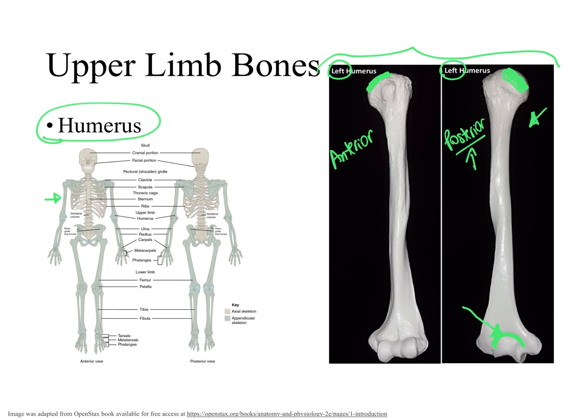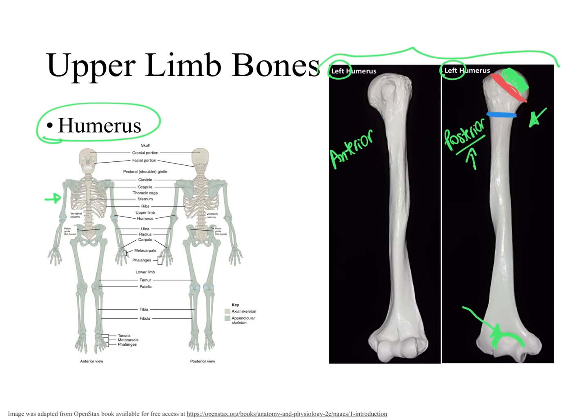Now, underneath the head of the humerus, obviously we have a neck. So right here we have the anatomical neck. What happens is that the humerus bone has two necks. We have the anatomical neck, which is right underneath the head of the humerus. And we also have another neck right here, which is called the surgical neck. And this neck is called surgical because this is the place where usually people fracture the humerus bone, and people end up having surgery. So we have the anatomical neck and then we have the surgical neck.